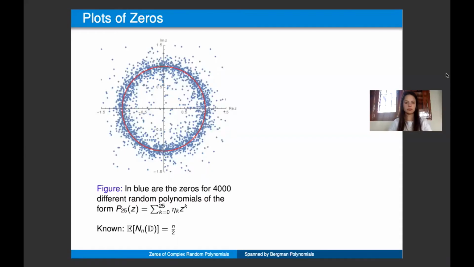Okay, now back to the full random orthogonal polynomials. On this image, we have in the color blue zeros of 4,000 different random polynomials, all with IID complex standard Gaussian random coefficients, each of degree 25 with the monomials as the spanning basis. From Arnold's result, we know that the expected number of zeros in the unit disk is n over 2.